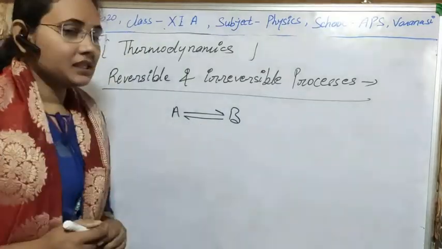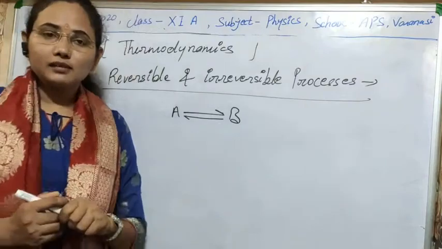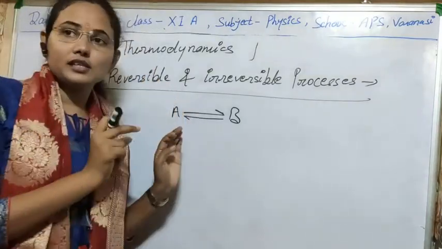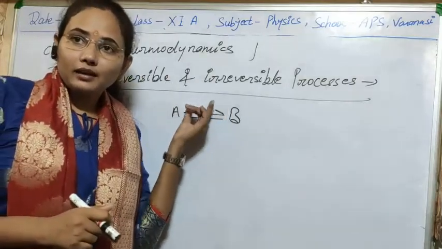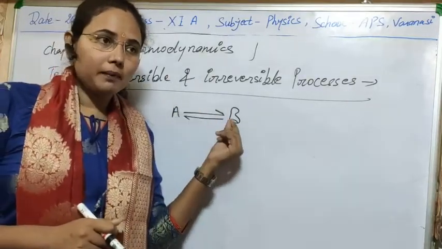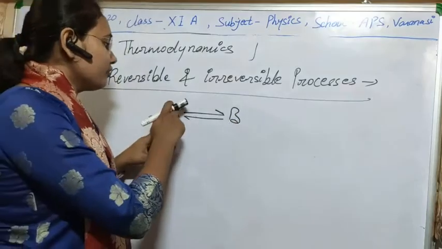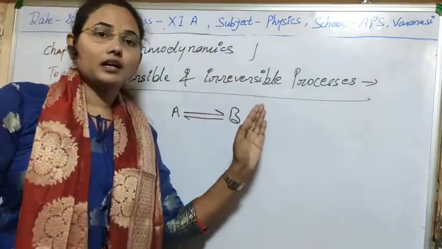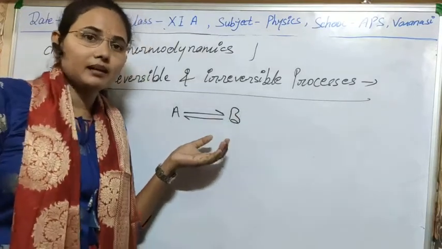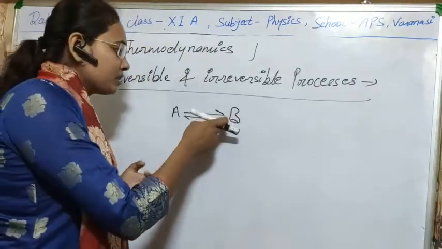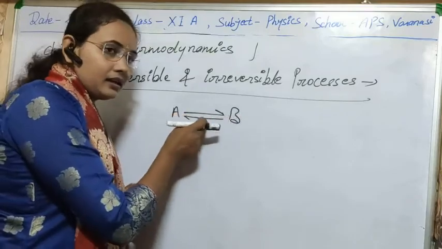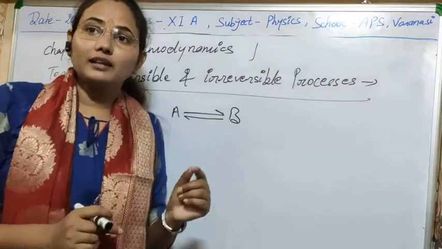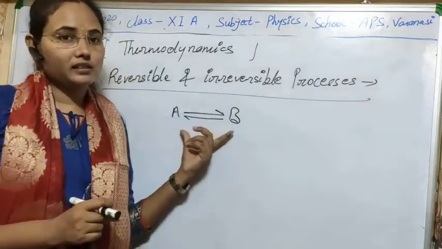So in a reversible process, all the processes which occurred on the initial path, when it was converting from A to B, are exactly repeated by the process from B to A in the reverse manner, with the exact values at every point. Then it is known as a reversible process.